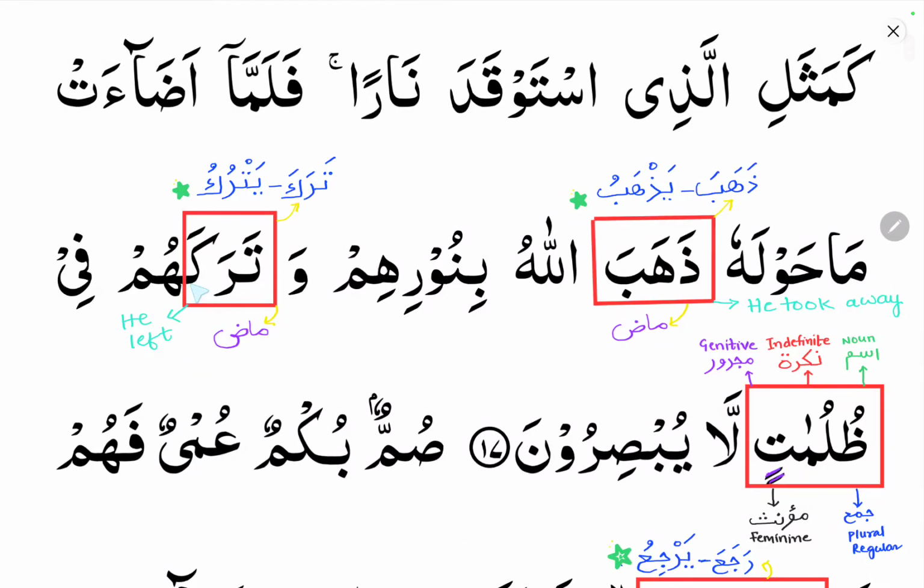You can see here taraka yatruku. So taraka is fe'lul mazi. Ta corresponds to fa kalima, ra corresponds to ain kalima, and ka corresponds to lam kalima. Taraka means he left. Yatruku means he is leaving, he will leave.